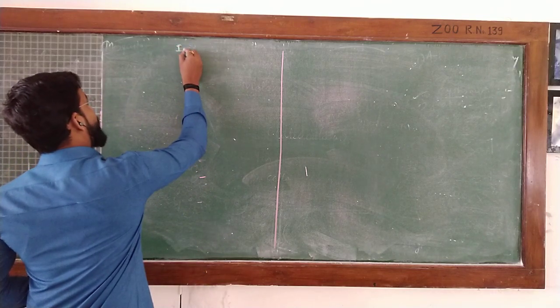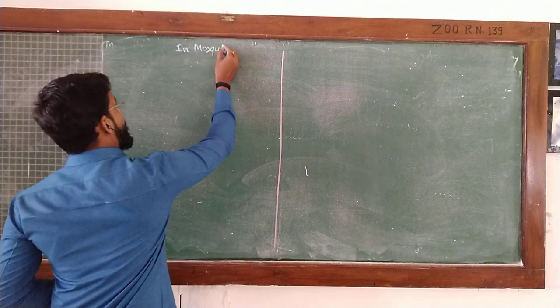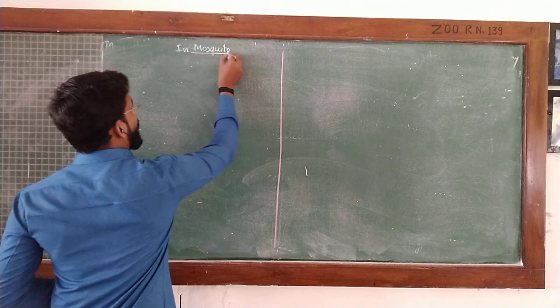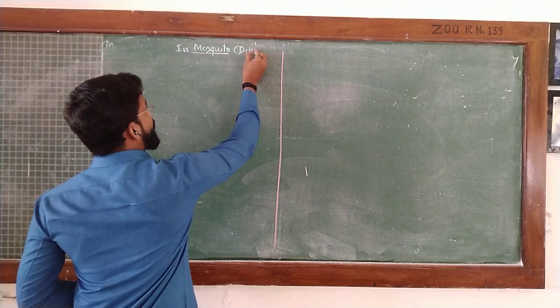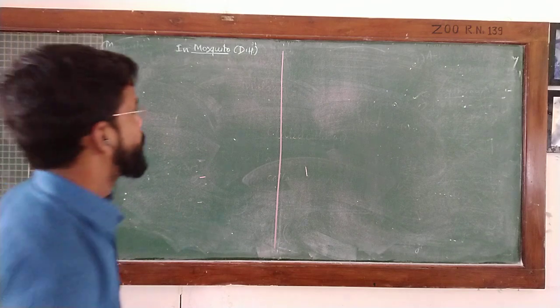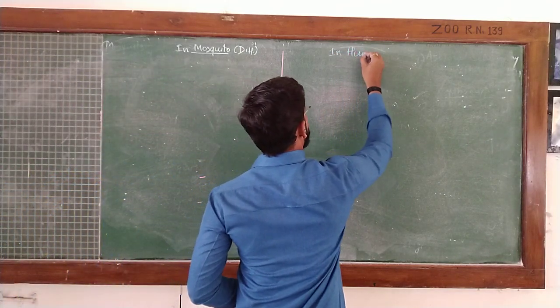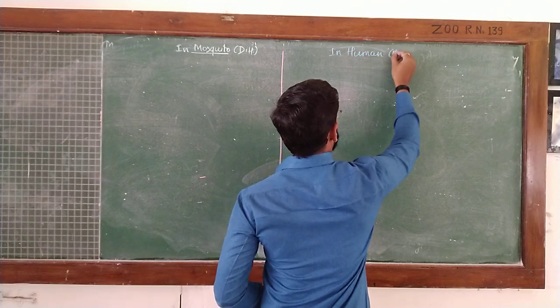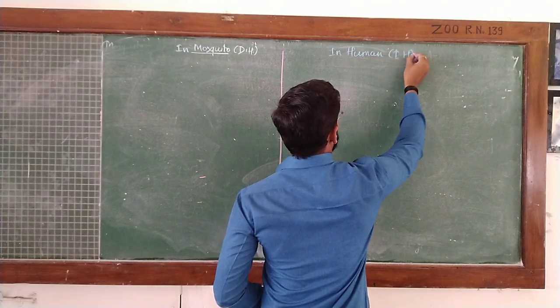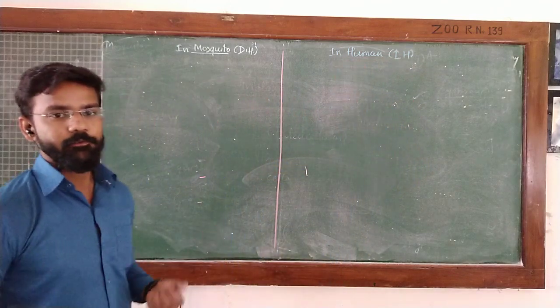You can say the life cycle in mosquito or in the definitive host, and second you can say in human. Here you can write intermediate host. Like this, the life cycle is divided.